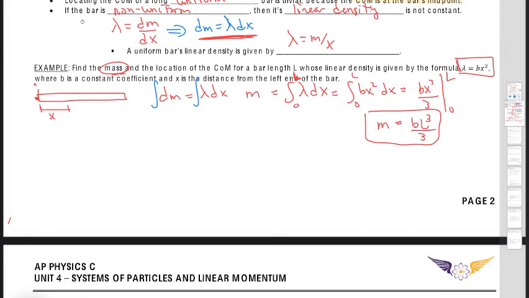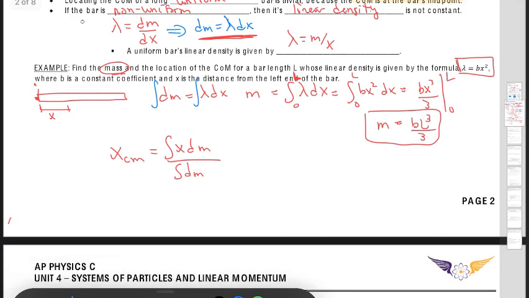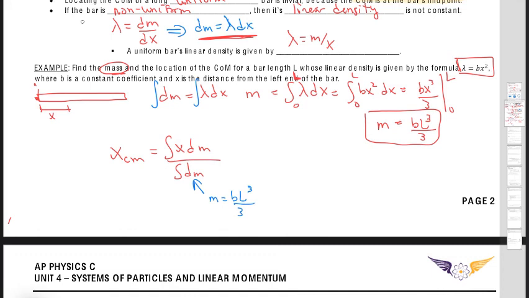Now, the next part is to find the location of the center of mass. We're going to use the integral equation, the integral of x dm over the integral of dm. Well, we found the integral of dm. That is our mass, which was bL cubed over 3. Now what we have to do is the top part, the integral of x dm. That goes back to the linear density. I need to find something for dm, and I have it right here: dm equals lambda dx.